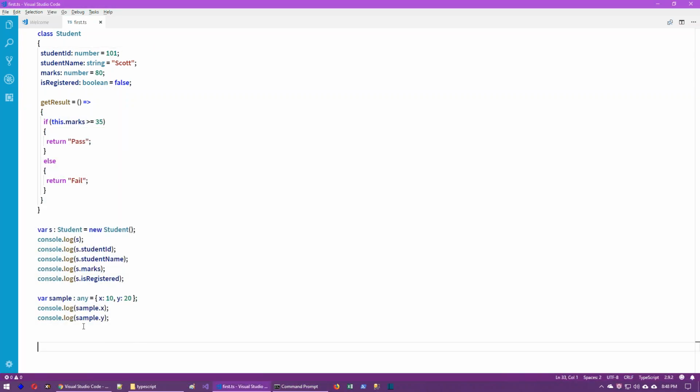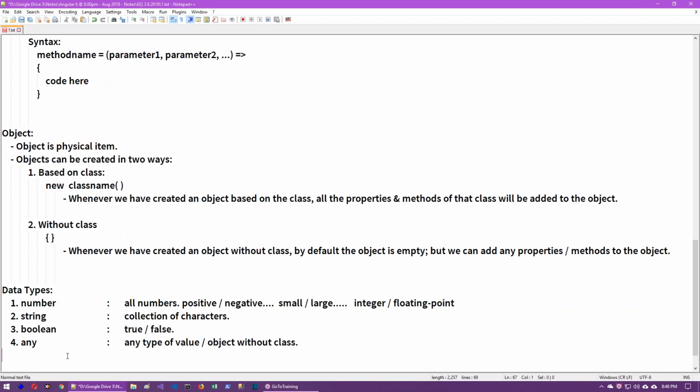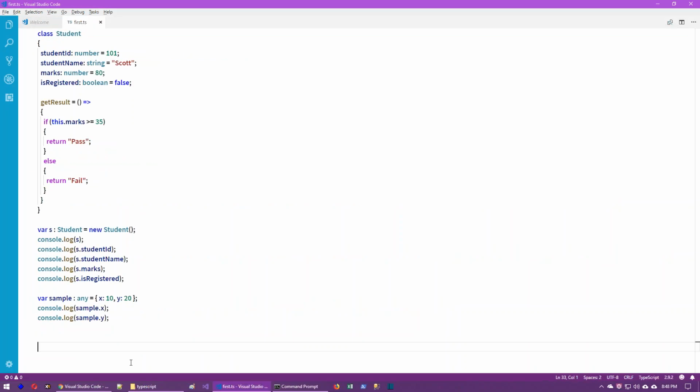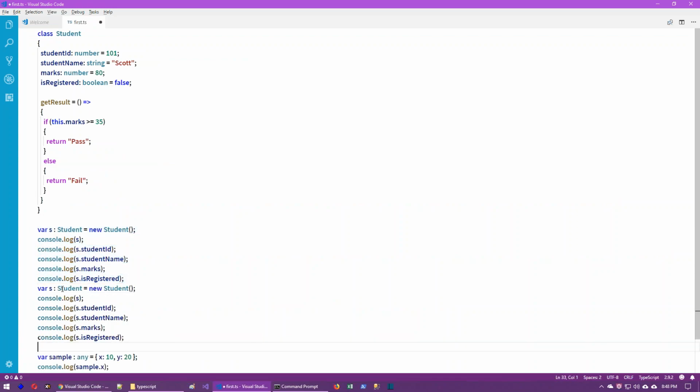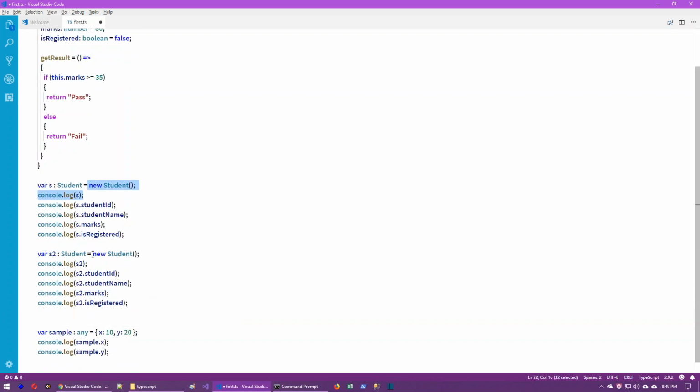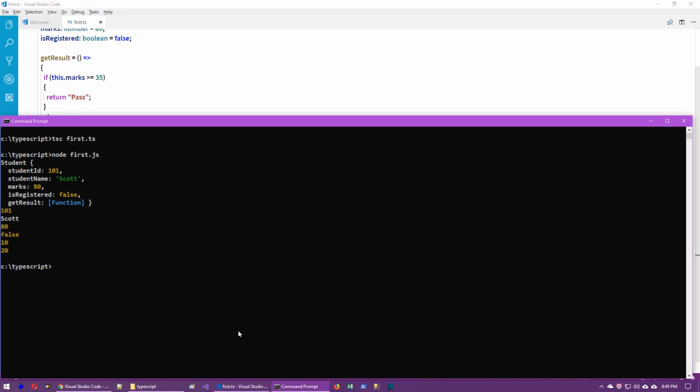Okay, right. Now, so we have demonstrated all the data types as we discussed. But in this program, the problem is, even if you create one more object in the same way, for example, I'm creating one more object with the help of new student. The second student object also contains the same data. Check it. Actually, two new students are there. That means two student objects, both of the objects contain the same data.